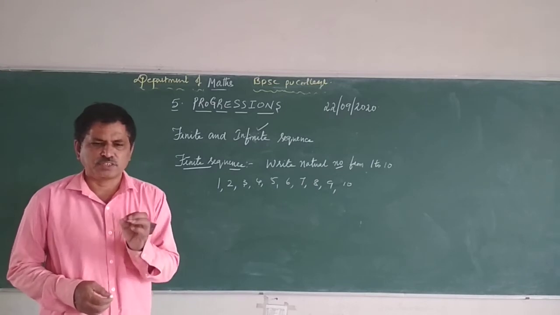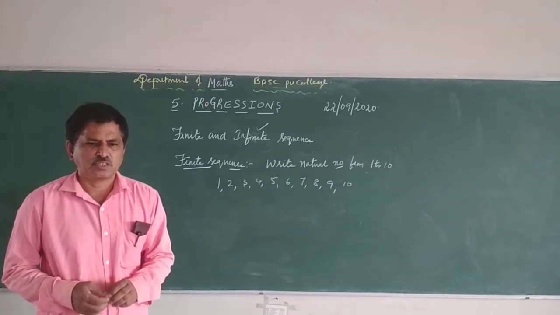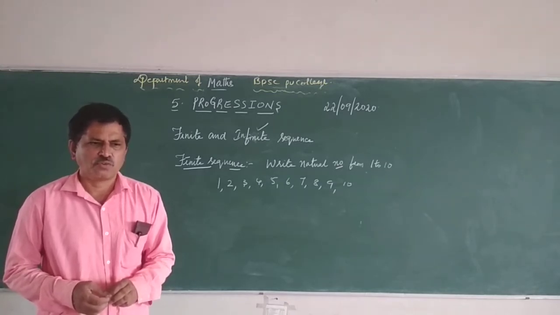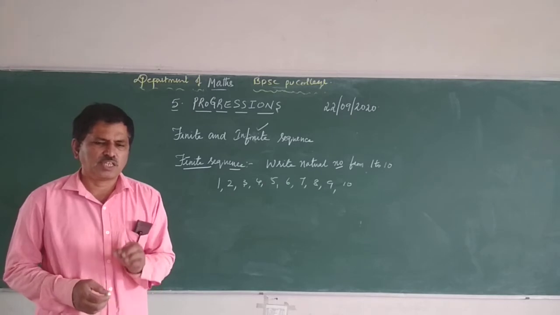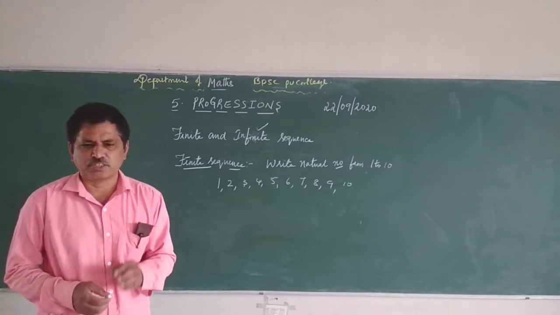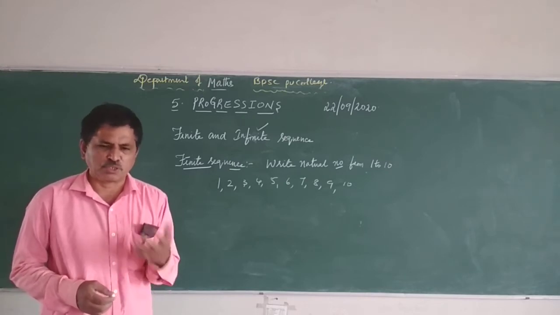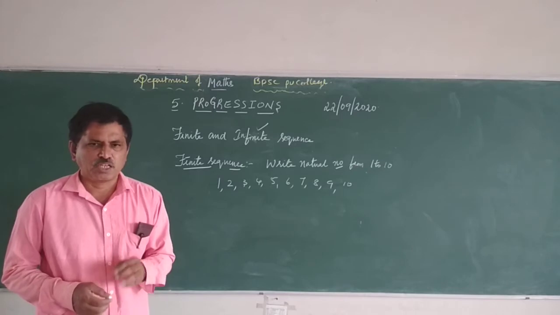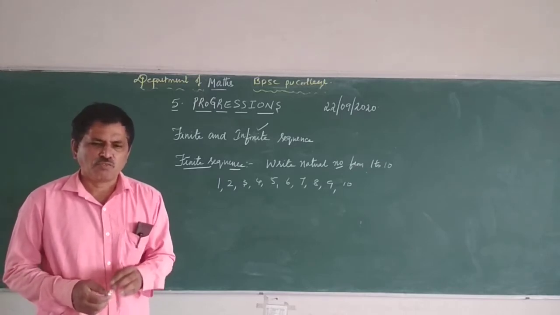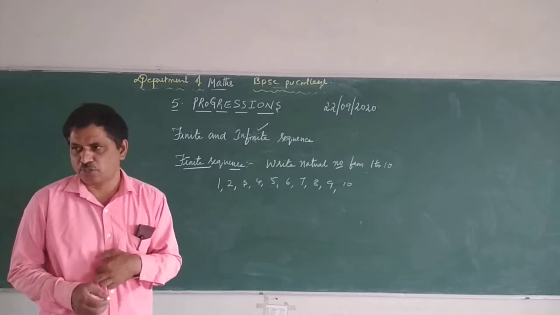A sequence in which we have a finite number of elements. Mathematics, we deal with numbers only, so you can write numbers. The sequence in which we have finite numbers, or a finite number of elements, both mean the same.